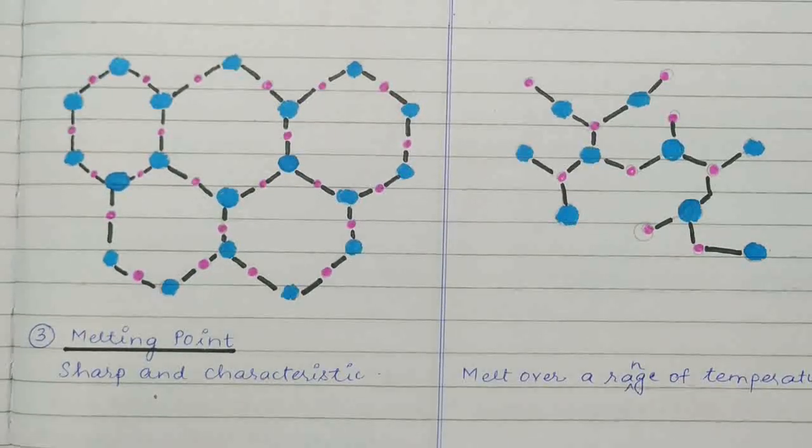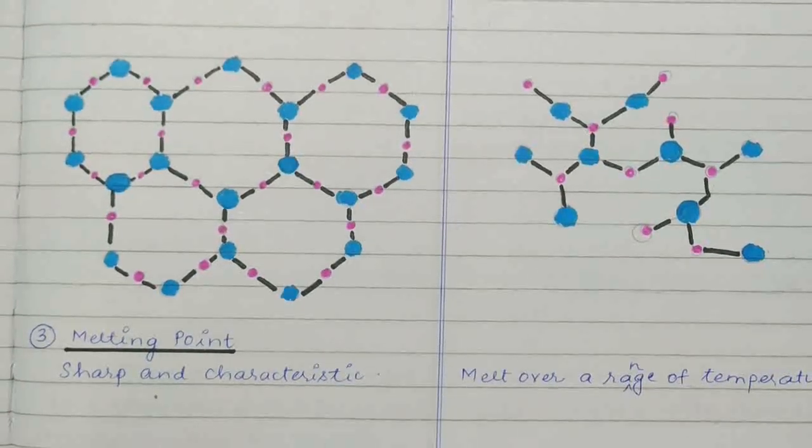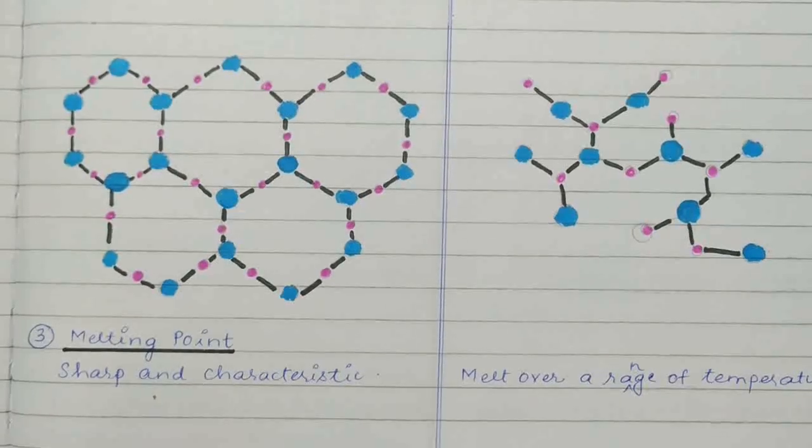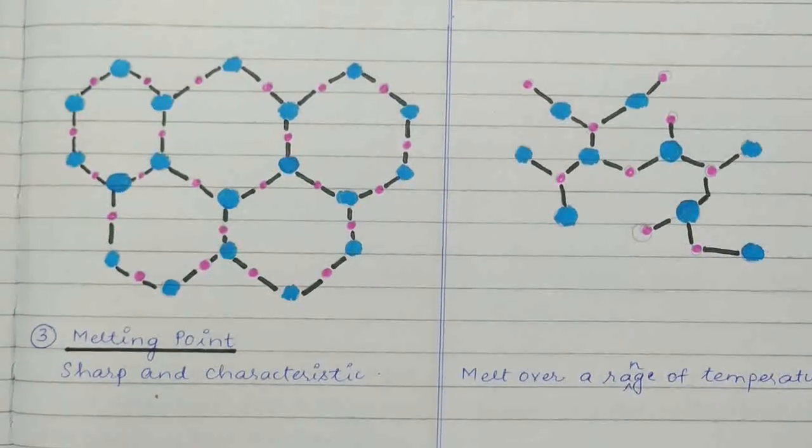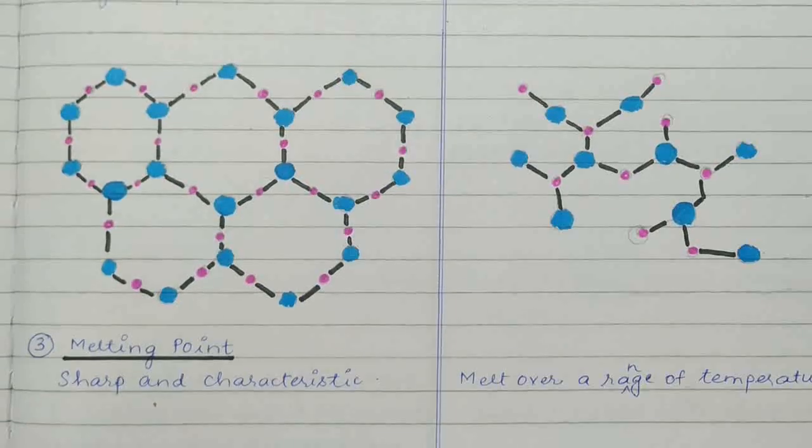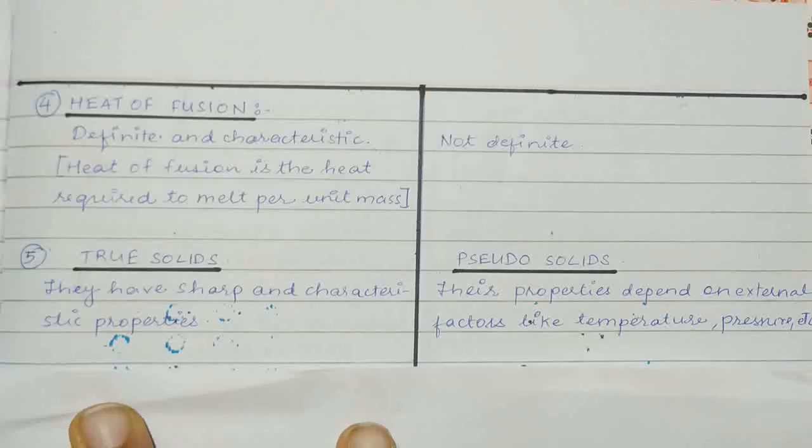And amorphous solids will melt over a range of temperatures, which means depending on the conditions, they will show different temperature melting points.